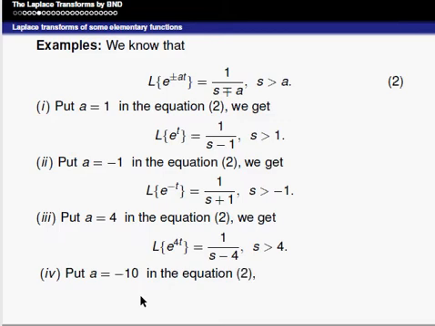It can be written as Laplace of e power minus 10t is equal to 1 divided by s plus 10, s is greater than minus 10. So the conclusion of this one: Laplace of e power plus or minus at is equal to 1 divided by s minus or plus a, s is greater than a.